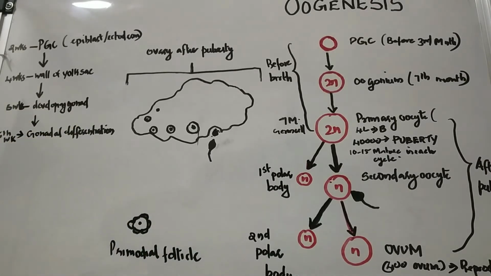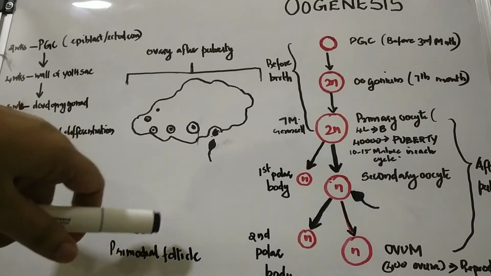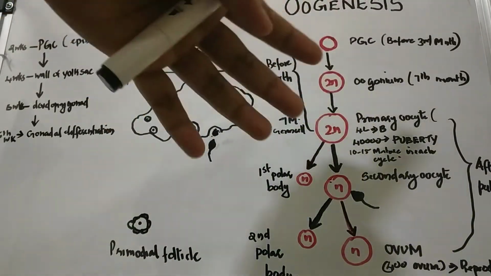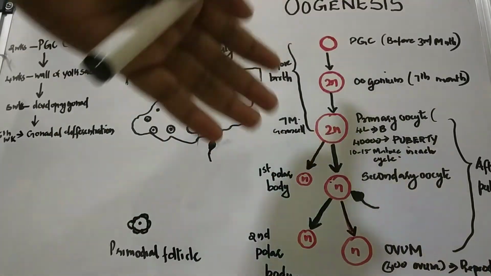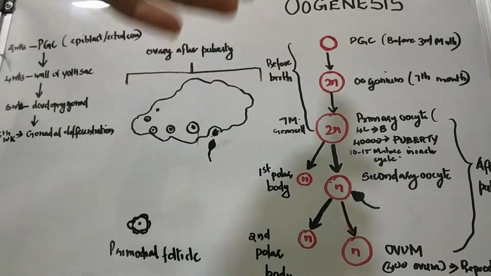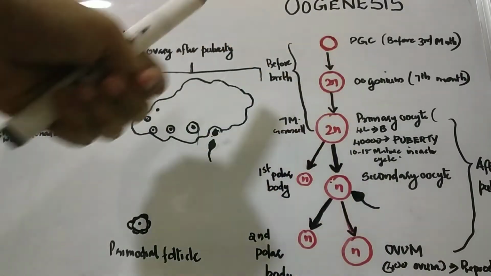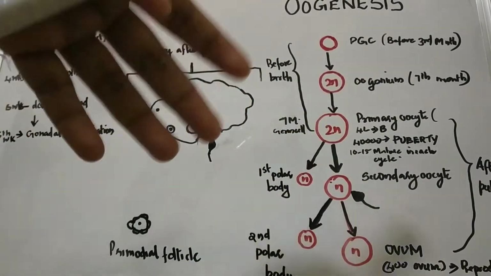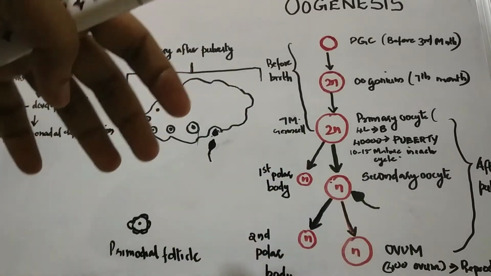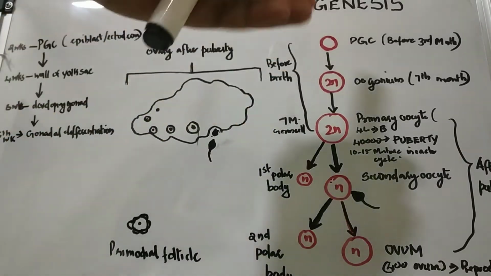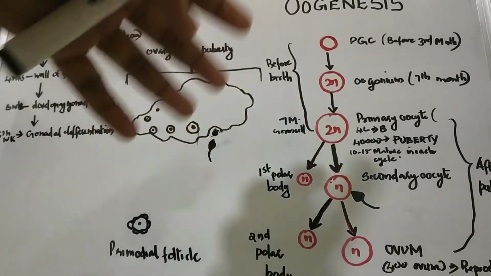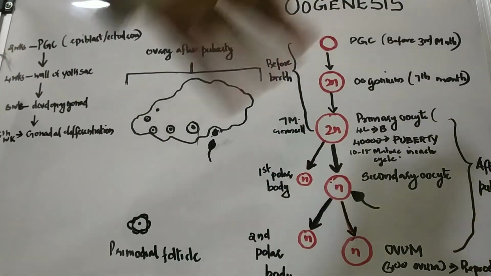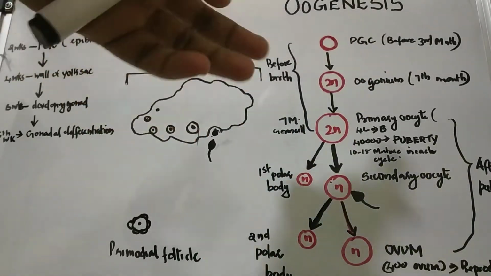Many primordial follicles undergo continuous repeated multiplication and this results in the formation of millions of primordial follicles. This occurs before birth itself. Some of the follicles undergo degeneration and some undergo multiplication. So many follicles get destroyed and so many follicles are formed.